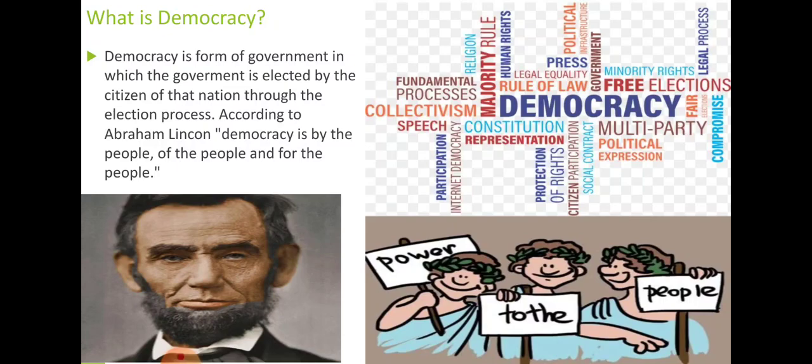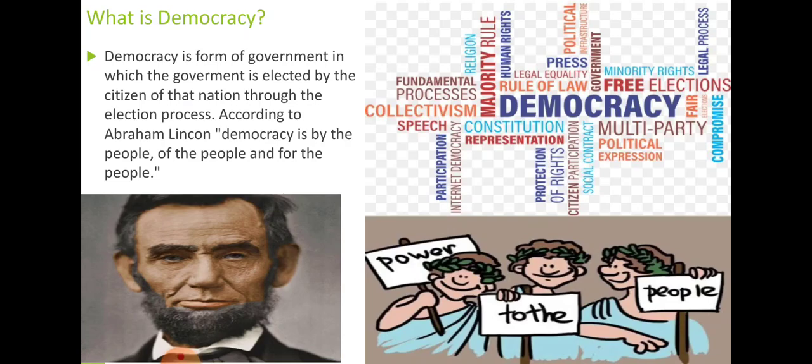Democracy means the form of government in which the government is elected by the citizens of the nation through the election process. Basically, the word democracy represents the rule of the people. How does it represent the rule of people? Because democracy is the combination of two Greek words: demos, which means the people, and kratos, which means the rule.